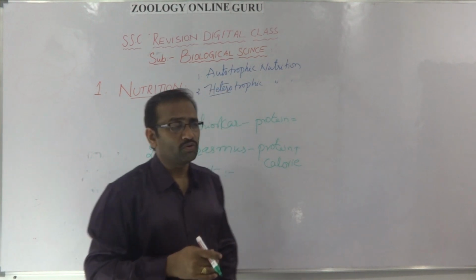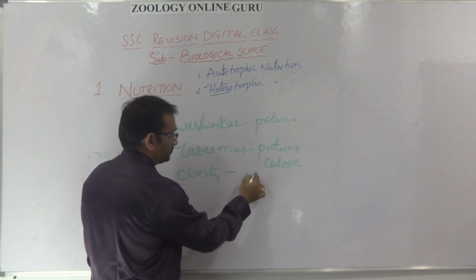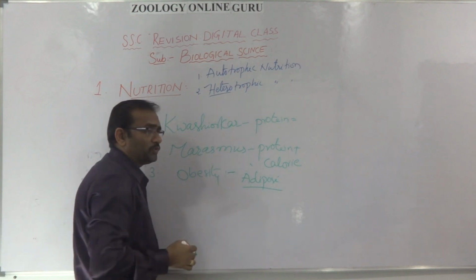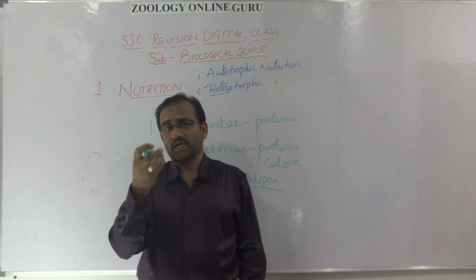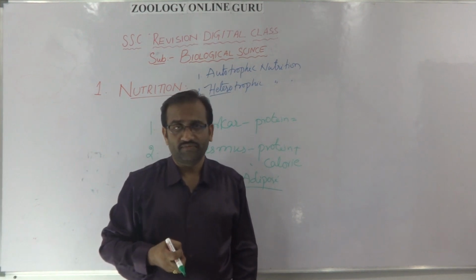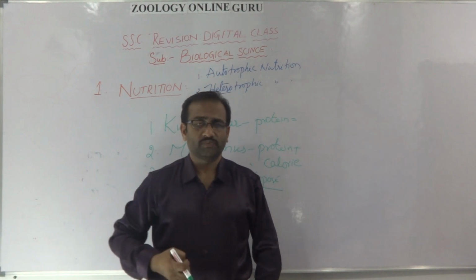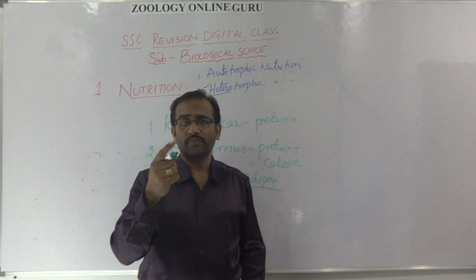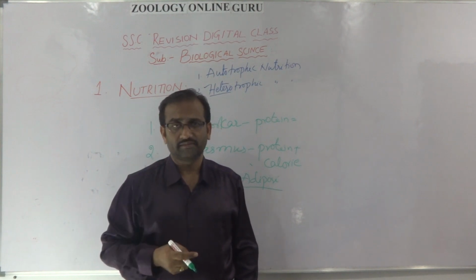Fats are stored in adipose tissue. So in our body, adipose tissues receive a high amount of lipids and fats, and the person looks obese, a very fat person. That's called obesity. It leads to high BP and heart or kidney diseases.